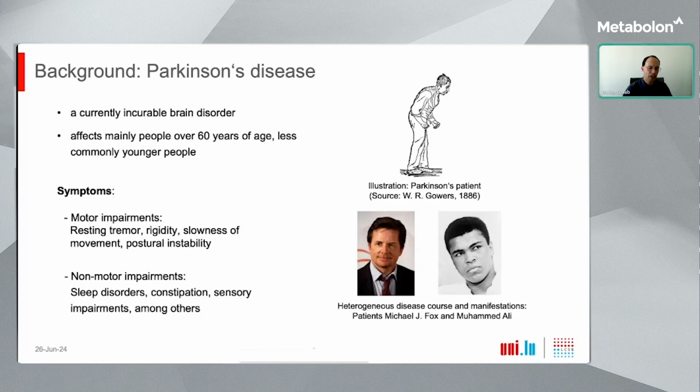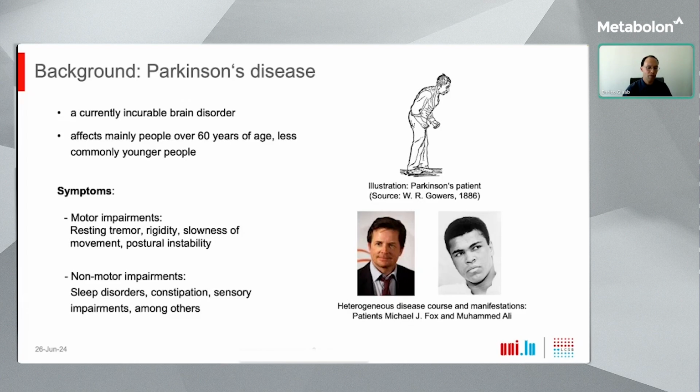And we can distinguish genetic and sporadic forms of the disease, which also differ in terms of disease progression and manifestations. The most characteristic cardinal disease symptoms are motor impairments, including resting tremor, rigidity, slowness of movement, and postural instability. However, there are also several non-specific non-motor impairments, such as sleep disorders, constipation, and sensory impairments, such as loss of smell. Some of these non-motor symptoms can also occur early in the prodromal phase of the disease, many years before the onset of cardinal symptoms.